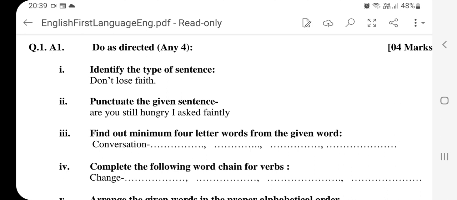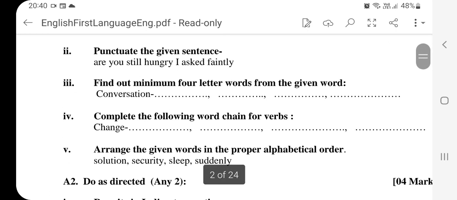First one is identify the type of sentence. Don't lose faith. This is an imperative sentence since it's an order or a command. So remember students, all orders, commands and request sentences are called as imperative sentence.